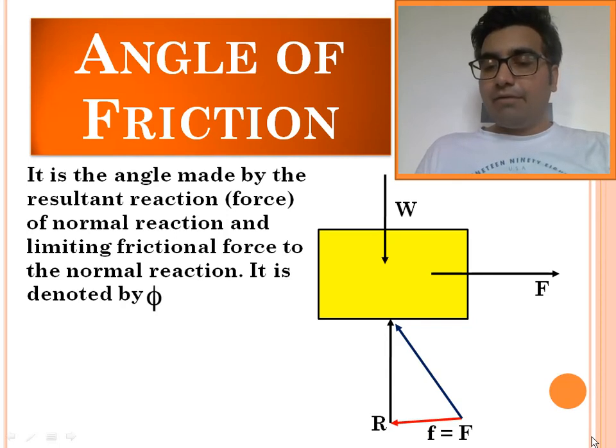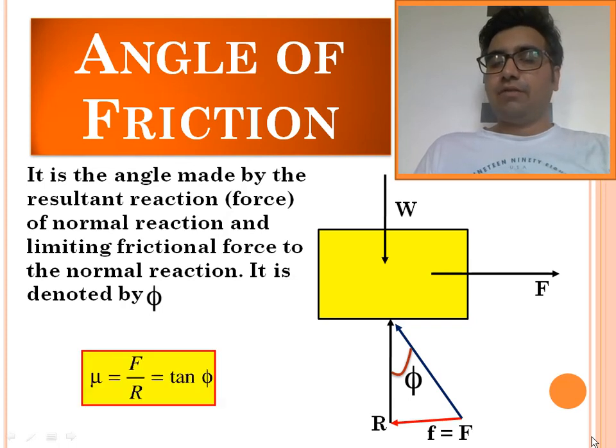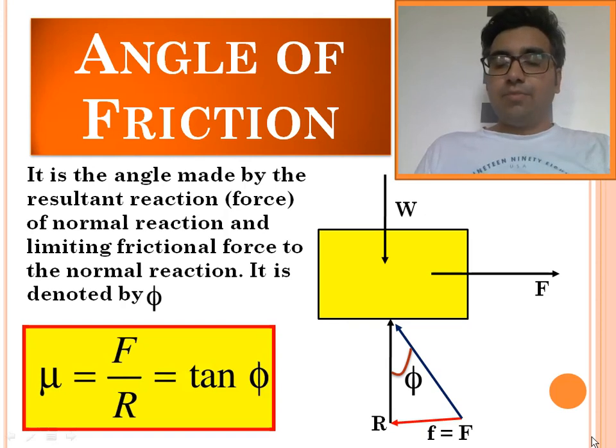The angle made by the resultant of frictional force and normal reaction with the normal reaction is given by phi, and this angle is known as angle of friction. Now considering the trigonometry of this triangle, the tan of angle phi is nothing but frictional force upon normal reaction. We know that frictional force upon normal reaction is also coefficient of friction.